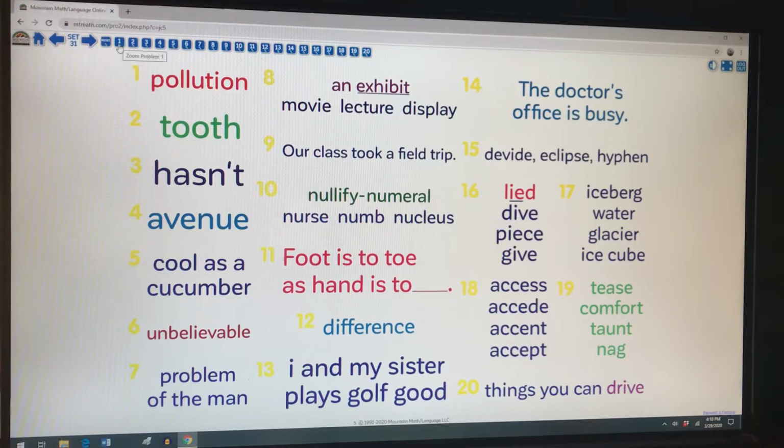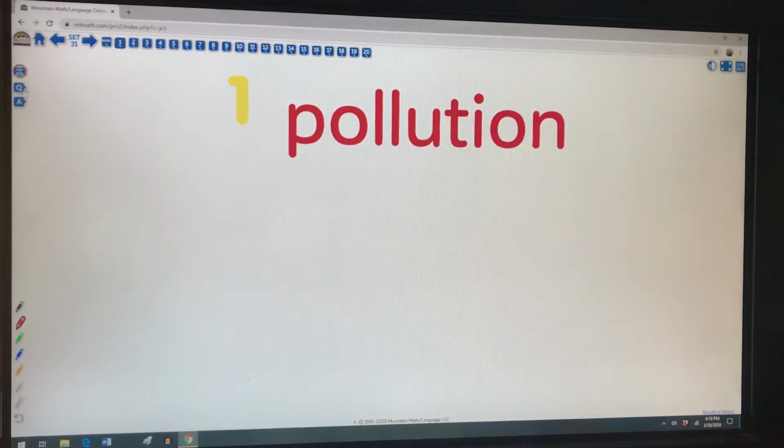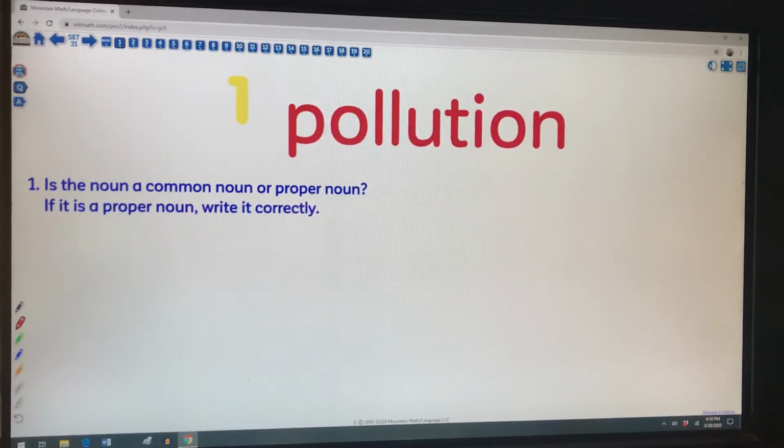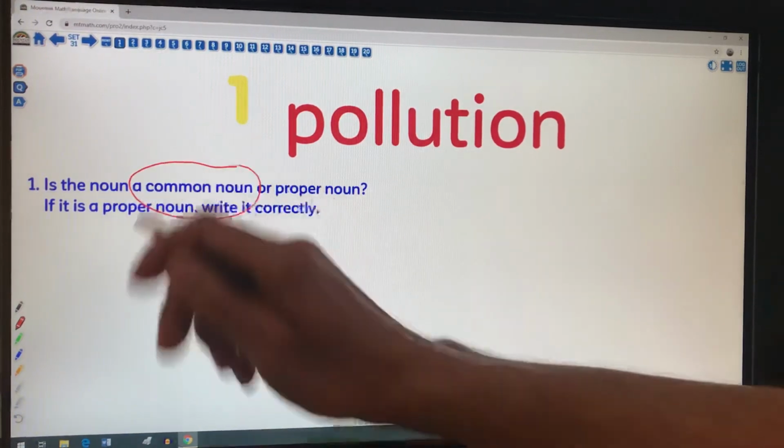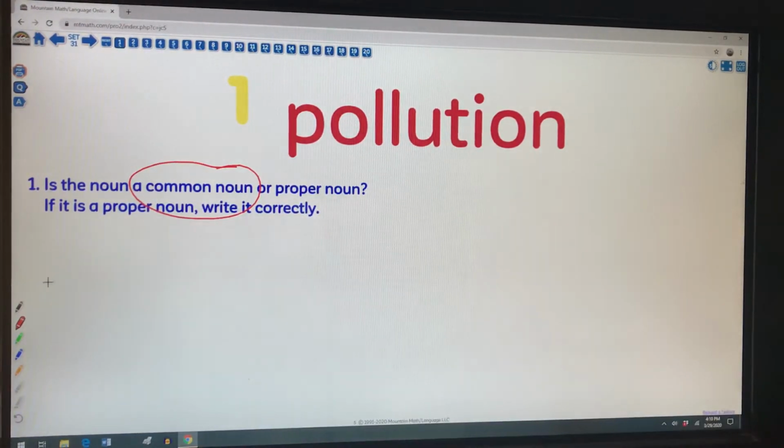So let's get on. So number one, I'm looking for the common or proper noun of the word pollution. Now it doesn't name me a specific type of pollution, it's a general term. So this is going to be a common noun. I don't have to correct the writing of this.